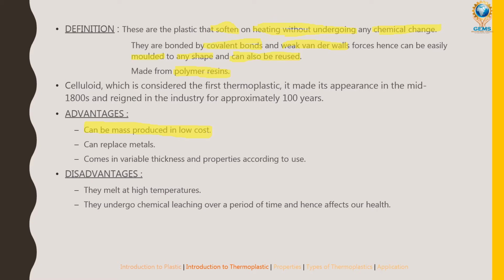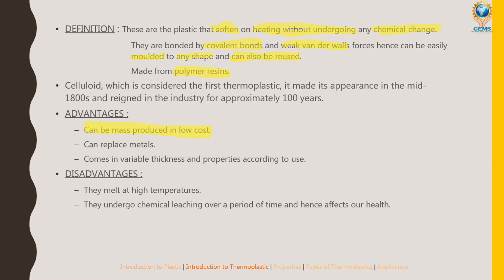If you see it, plastics can also be used in place of metals, because metals are very costly and very heavy. But when you go for plastics, they are very light in weight and low in cost, so they can easily replace metals. And they come with variable thickness and properties according to the use. Based on our requirement, these plastics come in various thicknesses and properties.